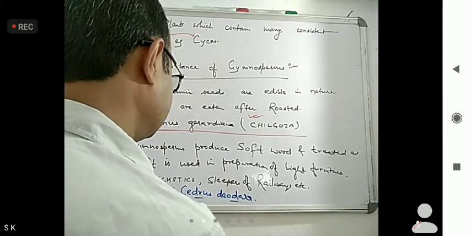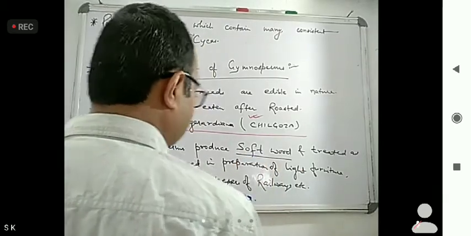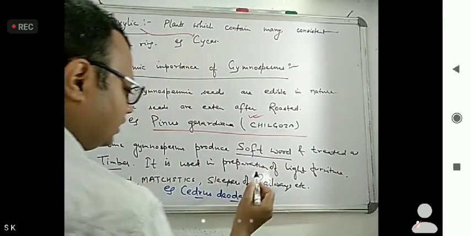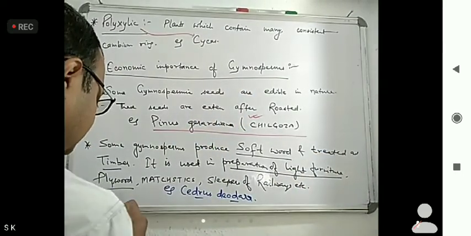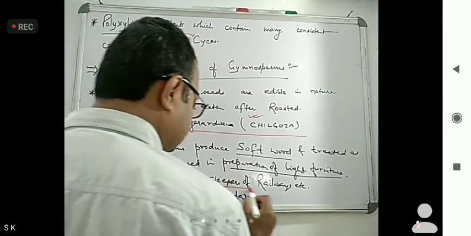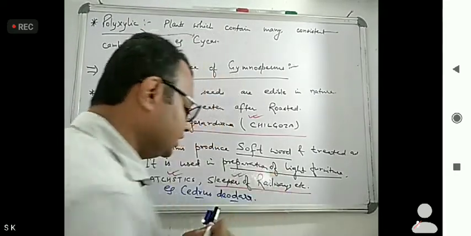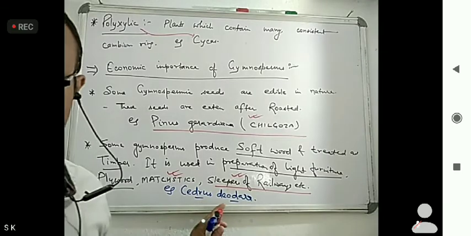So these are the gymnosperms that are mostly used as softwood or treated as timber, also used in the preparation of light furniture and plywood. Matchsticks and sleepers of railways are prepared by the gymnosperm whose species name is Cedrus deodara.